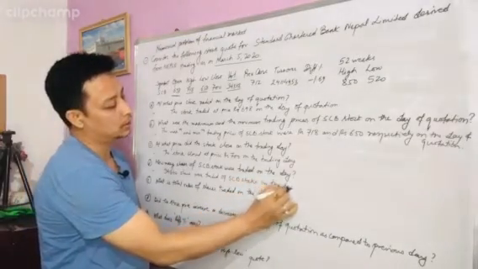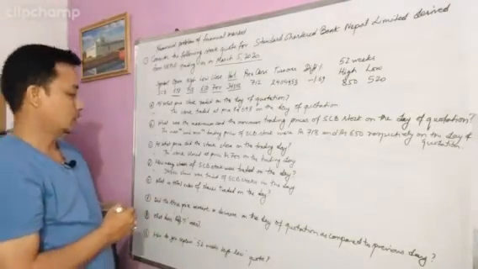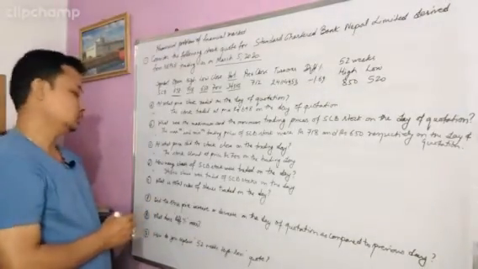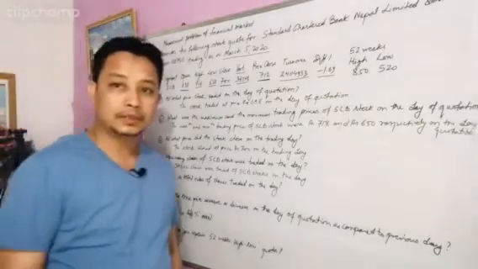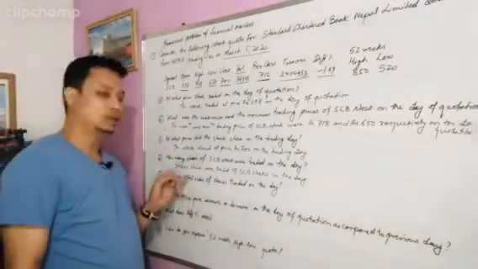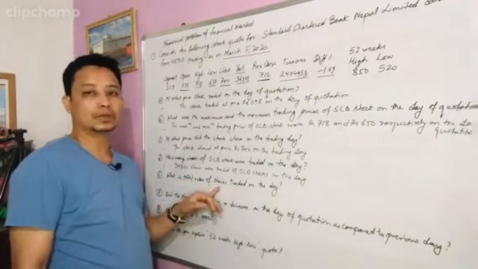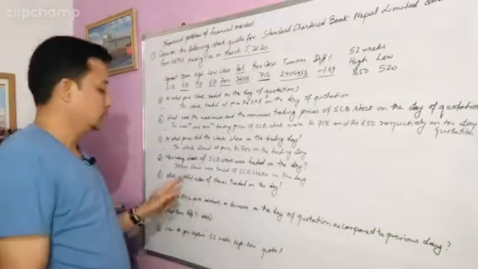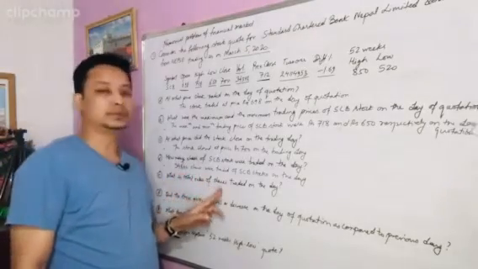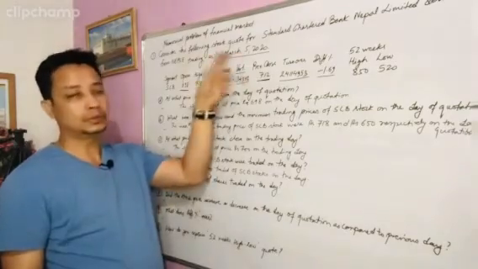On the day means March 5th, 2020. So now you have almost solved 4 questions. Now let's see the fifth question. Here in fifth question, what is the total value of shares traded on the day? Here total value of shares traded on the day means on March 5th, 2020.